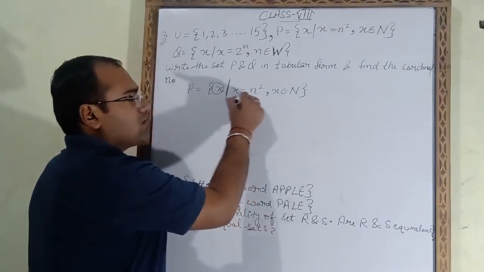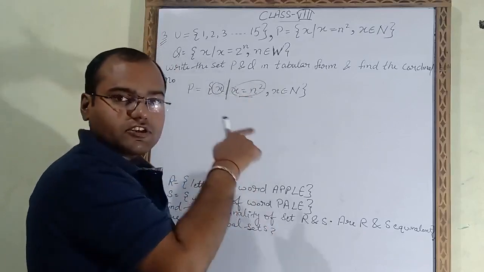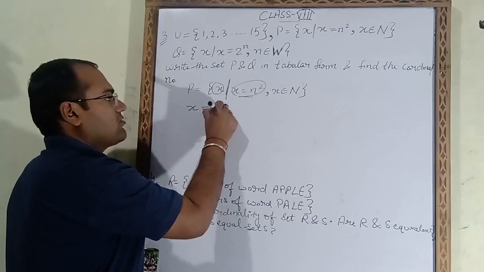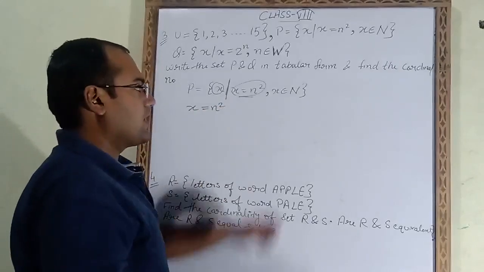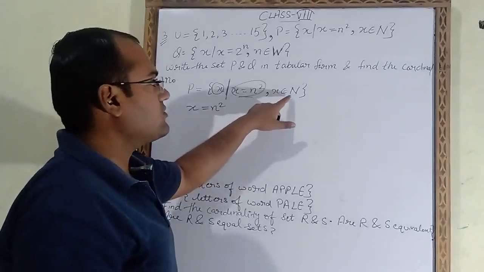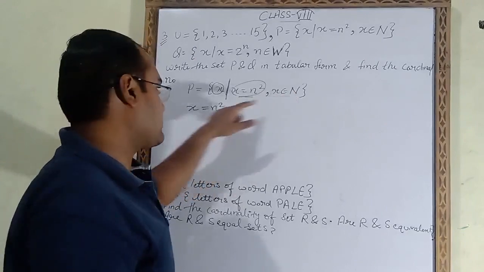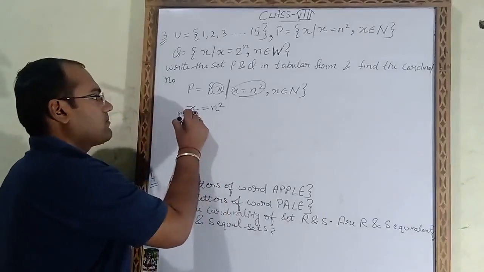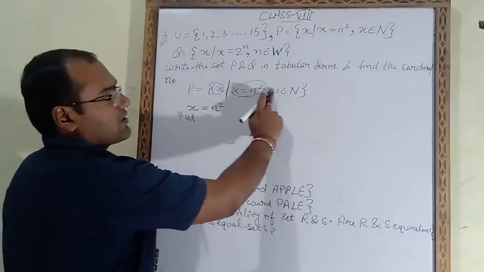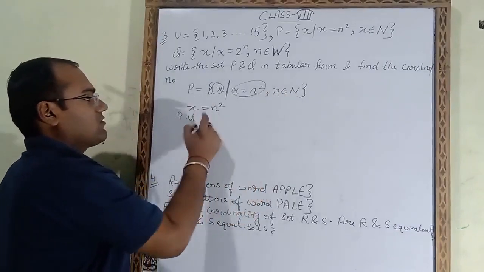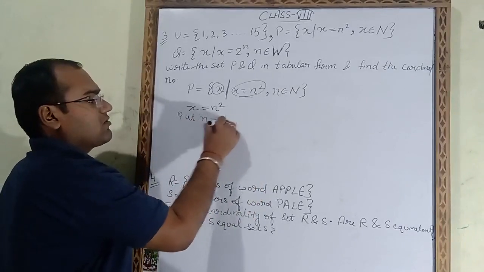x is equal to n squared. So this equation is given, and we have to use this equation. Here it is written that n belongs to natural numbers. So the value of n should be a natural number. So first of all we put n is equal to 1.